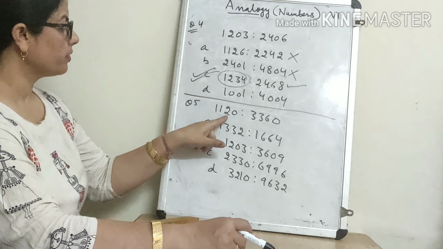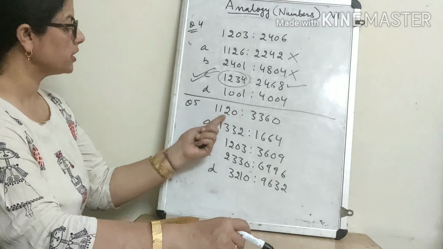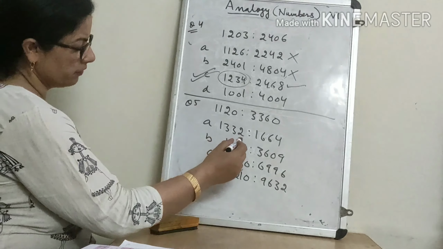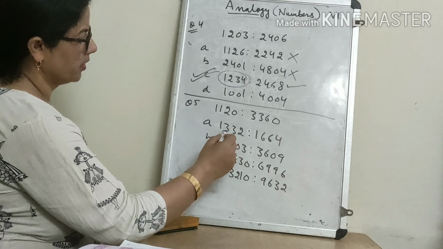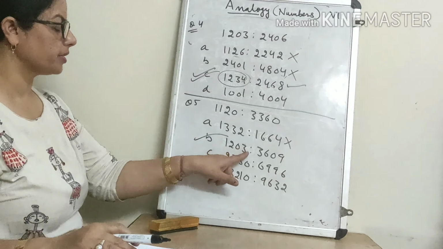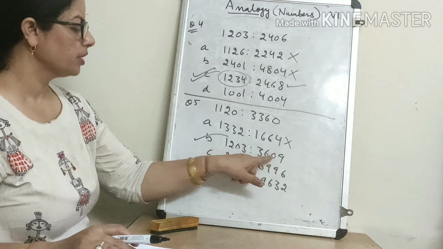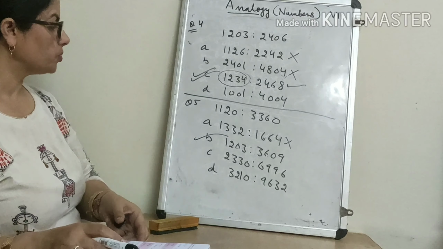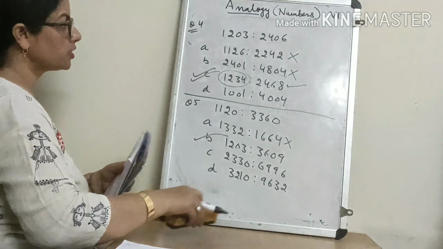Now see here carefully, 1120, 3360. This number is 3 times of this. Now see where is 3 times of this. 3 times? No. 3 times? Yes. This is the right answer. If you multiply this number by 3, we will get this number. Option is B and here option is C.